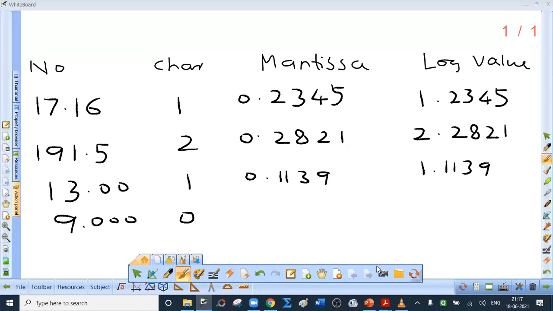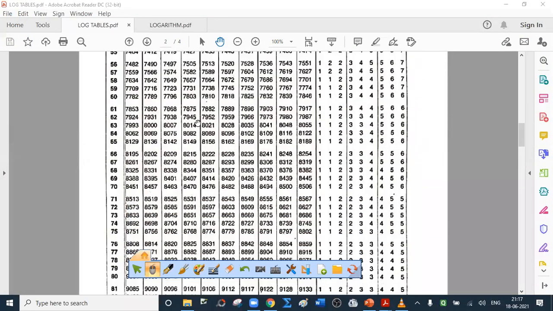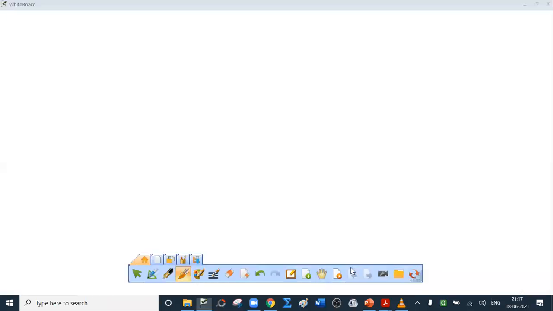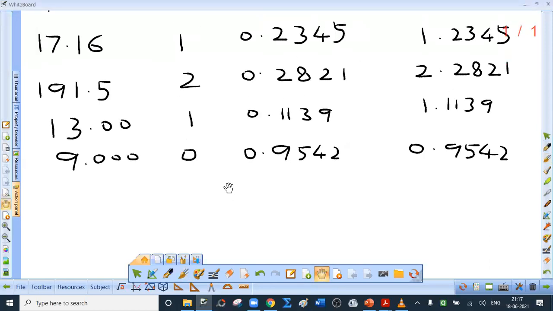So the first 2 digits, 90, give the row number. 90th row, 0th column, 9542. To it add the number in the same row and column 0 in the mean difference section. There is no column as such. So the log value is 0.9542.